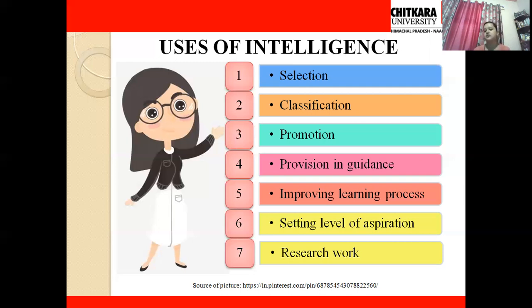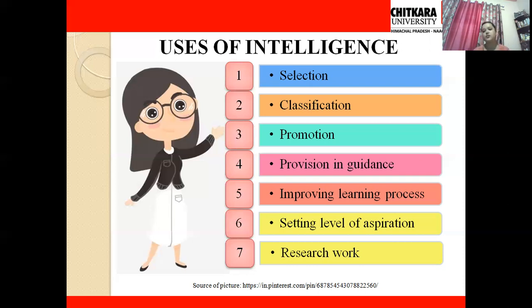Next is setting levels of aspiration. Say, if I have understood myself, if I know that I have this particular kind of ability, these are my desires, these are my motives, and this kind of intelligence I possess, so I can set levels for my aspiration. I can see I can go up to this level, I can perform better in this field, or I can opt for this career. So these kinds of things can also be seen by the use of intelligence.